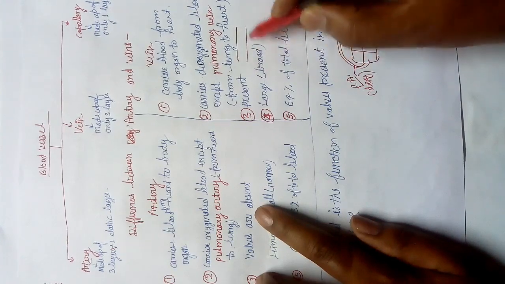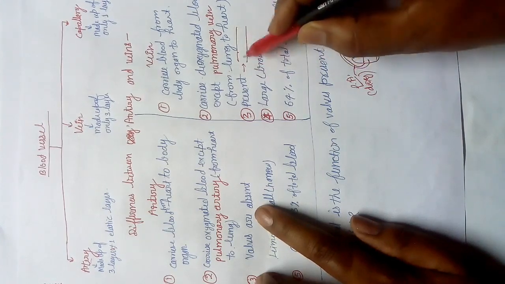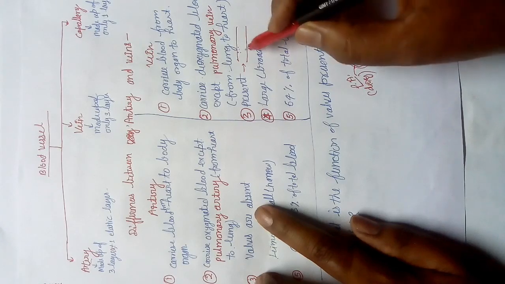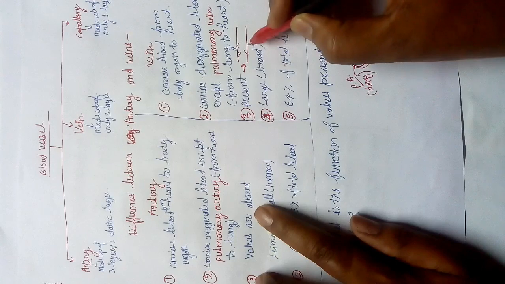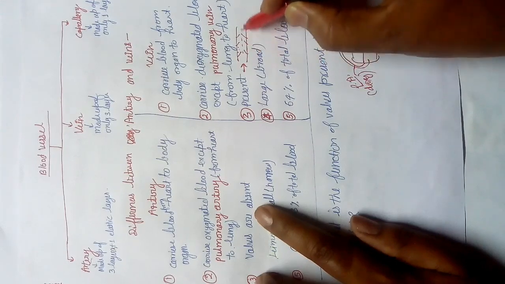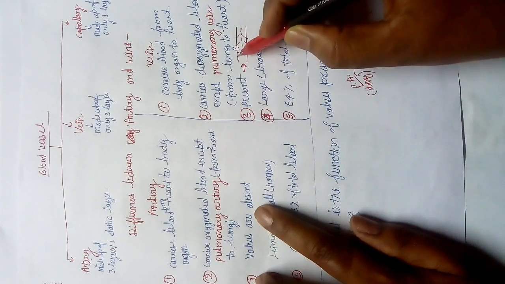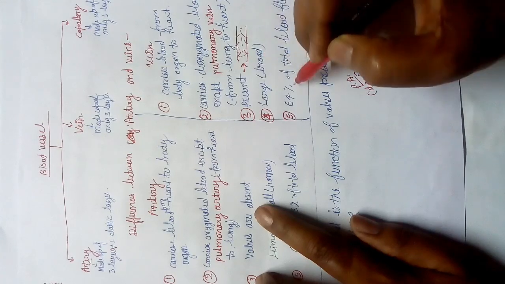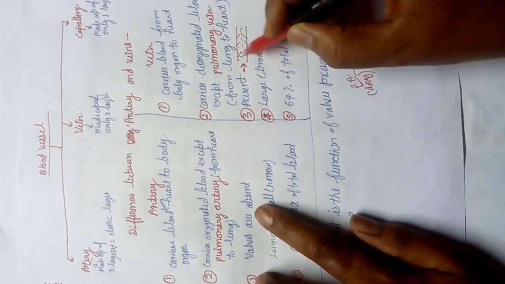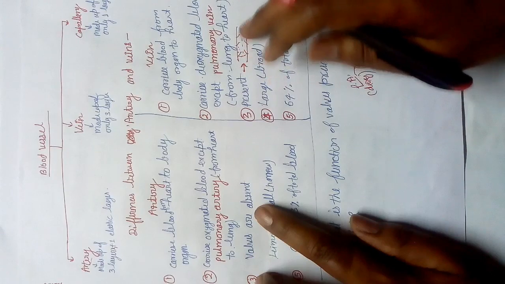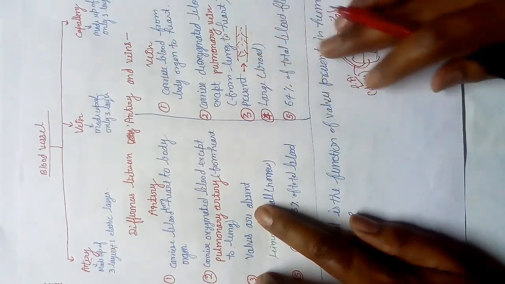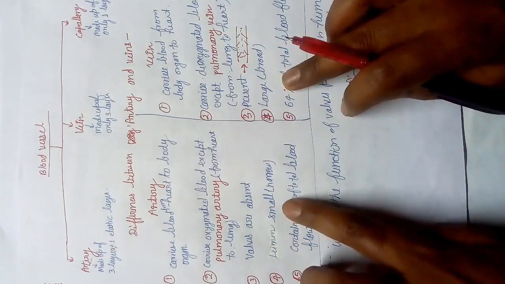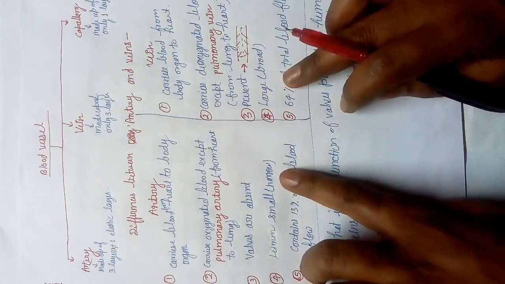For example, this is the vein. If blood flow is like this, there are walls like this. Once blood flows, it can't go back. If it comes back, the wall will shut the path, block the path, to prevent the backflow of the blood.